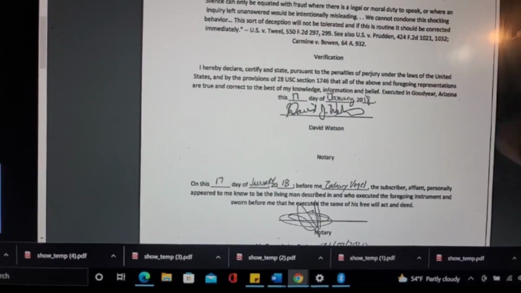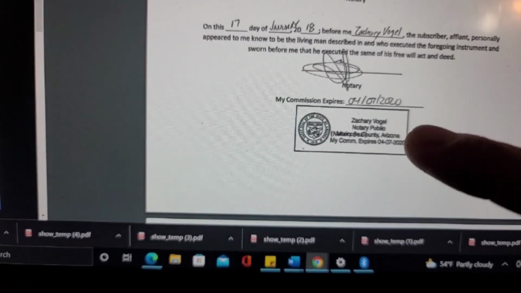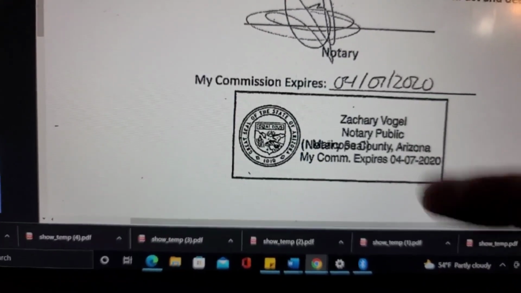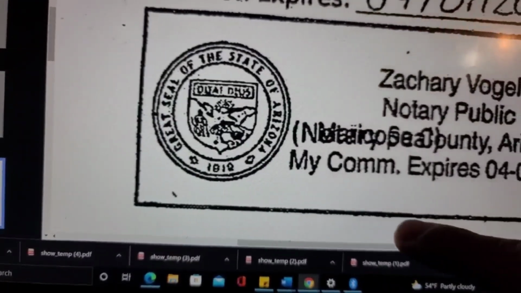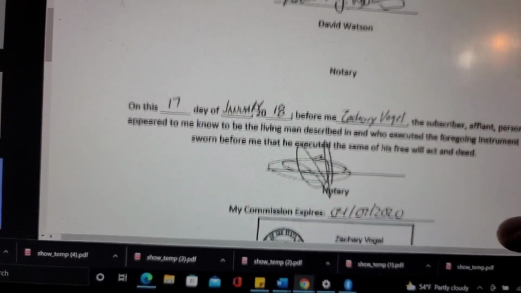So then he just signs it in front of a notary, so you can verify if you call this lady right here, or guy, Zachary. Okay, it's a man. Where is his license number? It should be there. So I question if that's even real. Oh, there you go. No, that's not even it. That's weird. I usually see a license number. I don't know.